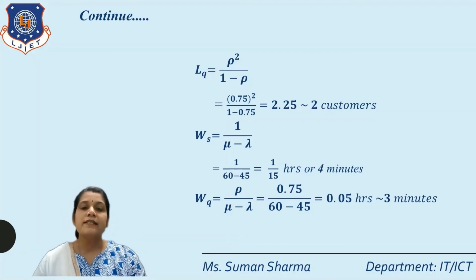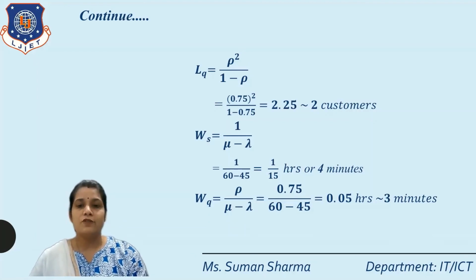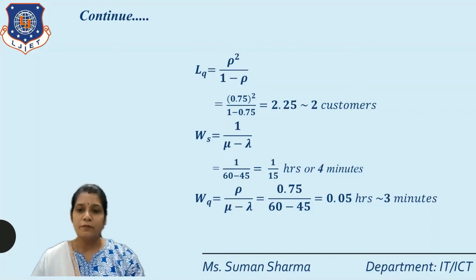Okay. Next we find the WQ. So WQ is equal to rho upon mu minus lambda. First of all, you write the value of rho: rho is equal to 0.75, mu is equal to 60, and lambda is equal to 45. Solve these steps and we get 0.05 hours, or we convert it into minutes. So this is 3 minutes.